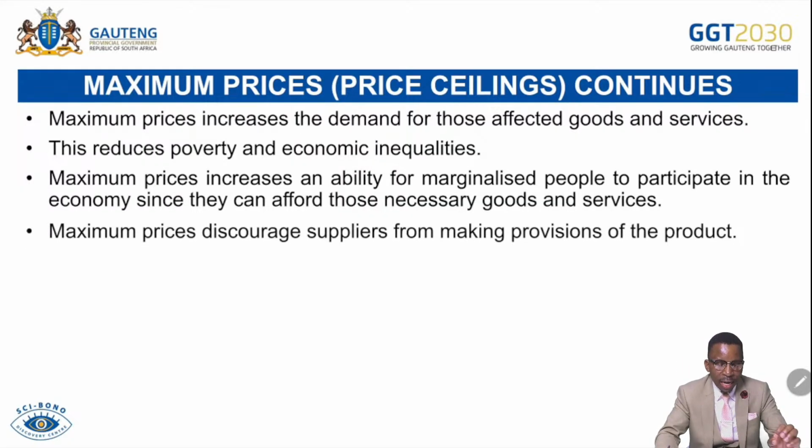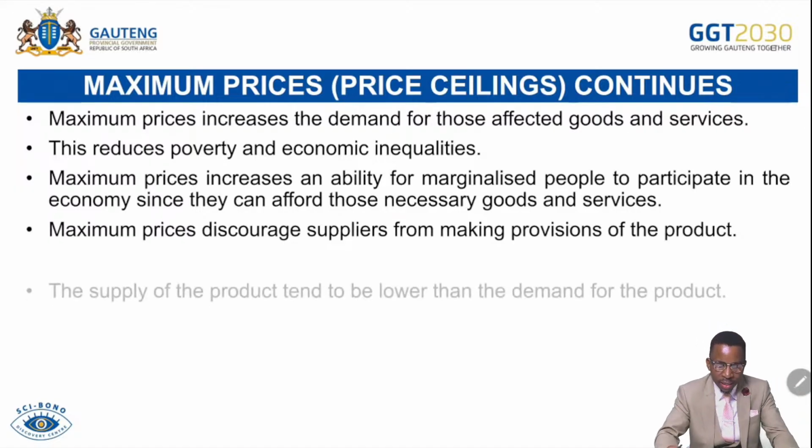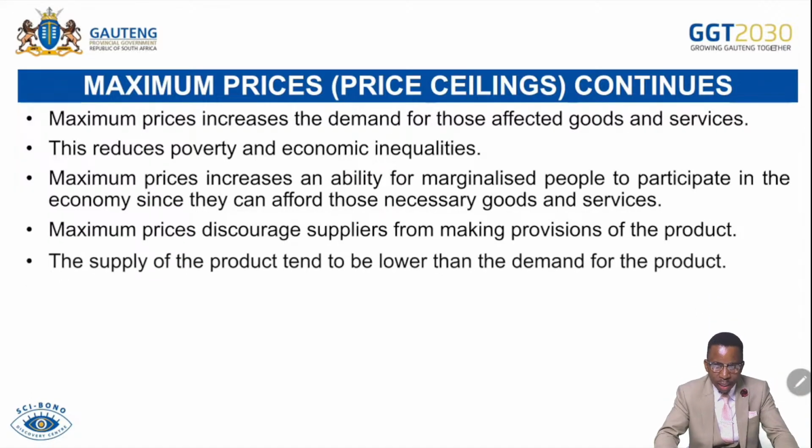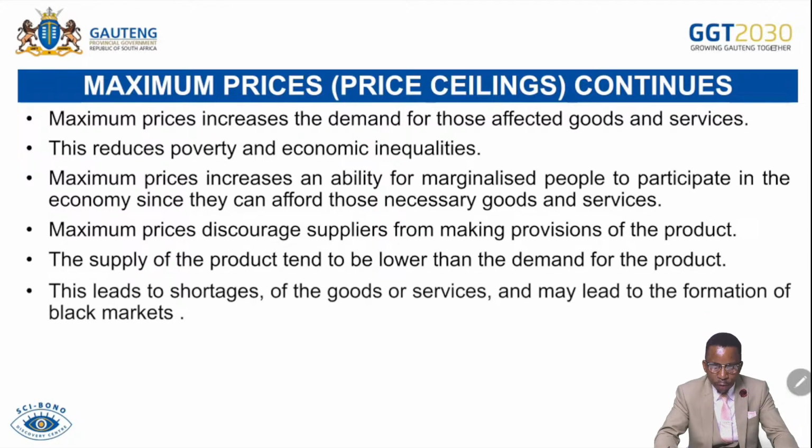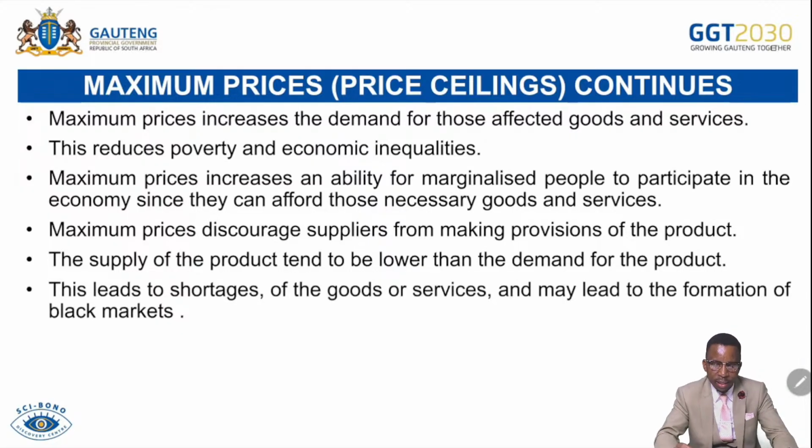And then maximum prices discourage suppliers from providing those goods because they tend to be less profitable. For that reason, suppliers supply less of those goods. The supply of the product tends to be lower than the demand. Then this leads to shortages of goods and services, and may lead to the formation of black markets. And then the state will intervene by supplying those goods and services.